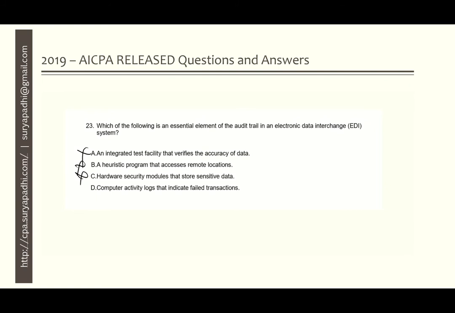Option D, computer activity log that indicates failed transaction. This is the right answer because it is logging the information why the transaction has failed. That will help us to track as an audit trail. So for this question, answer option D is the right answer.